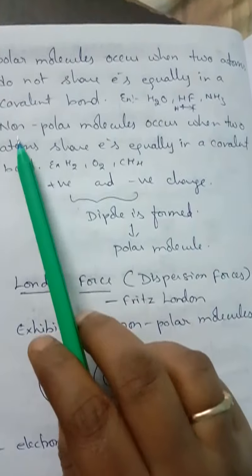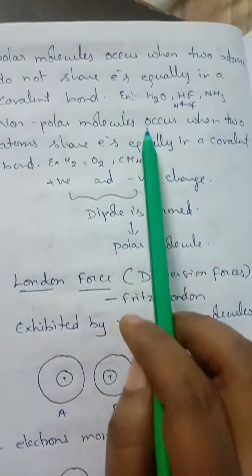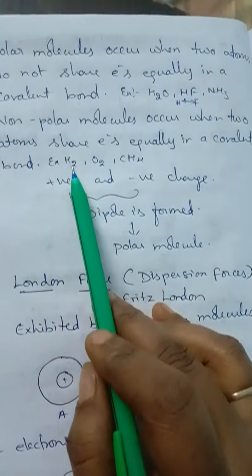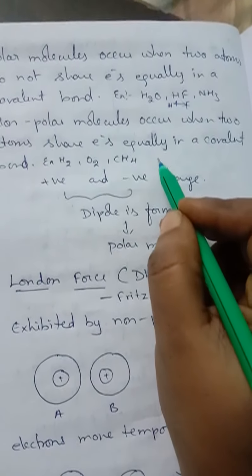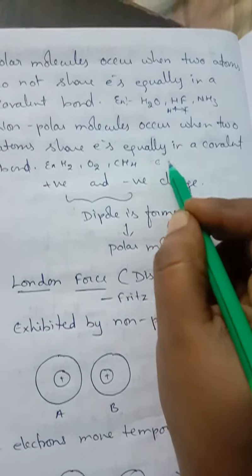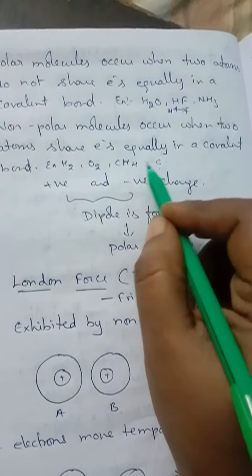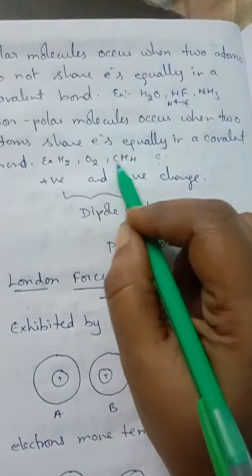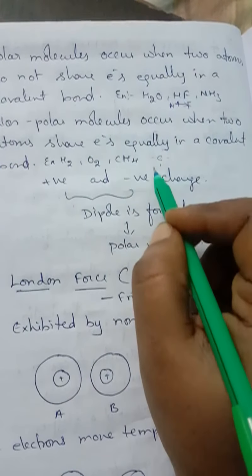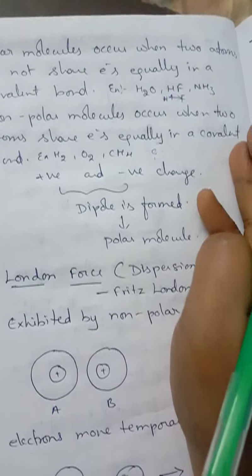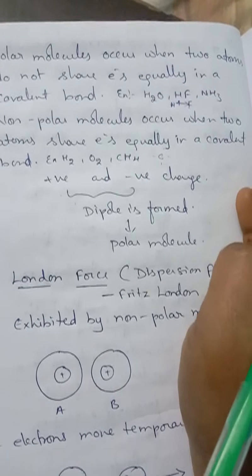Examples: H2, O2, CH4. In CH4, the central atom is carbon and the remaining four atoms surround the carbon, because carbon's valency is 4. So each hydrogen satisfies the valency of carbon and the valency of hydrogen also, isn't it?